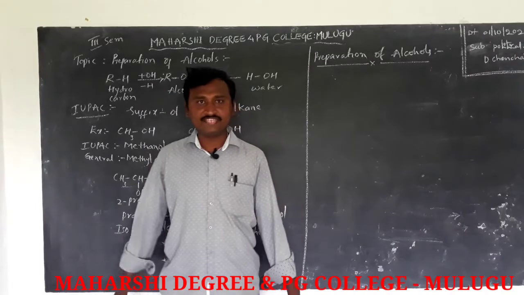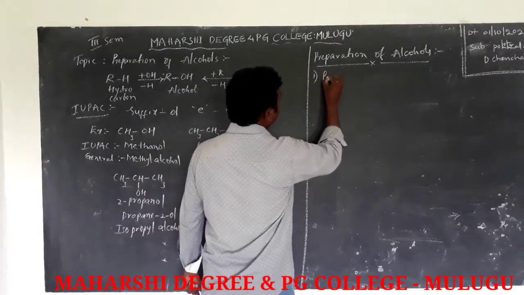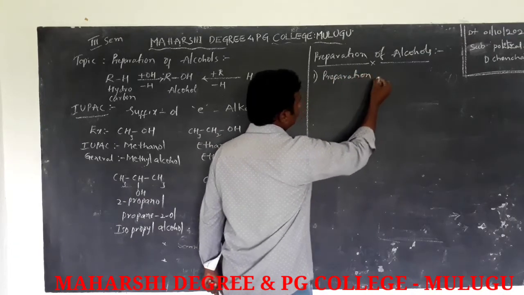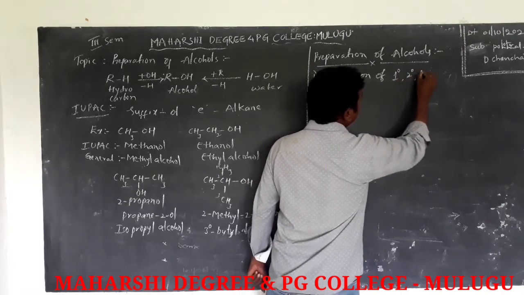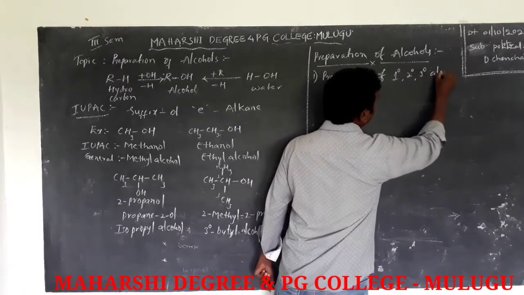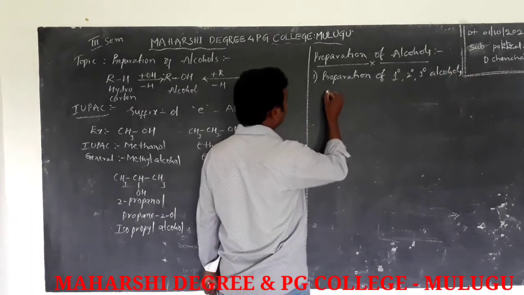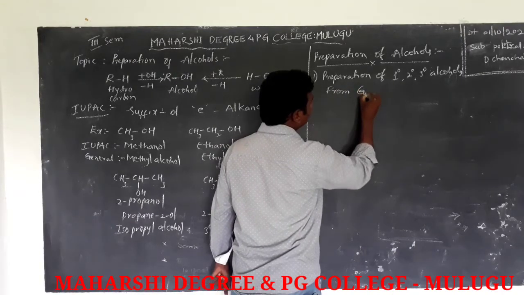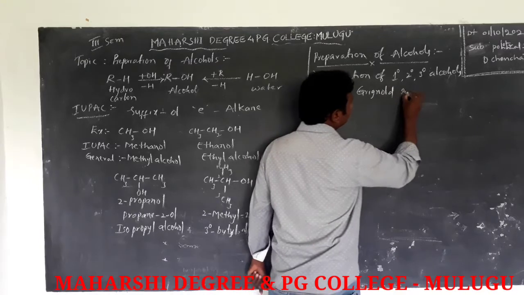The first preparation method is preparation of primary, secondary and tertiary alcohols from Grignard reagent.